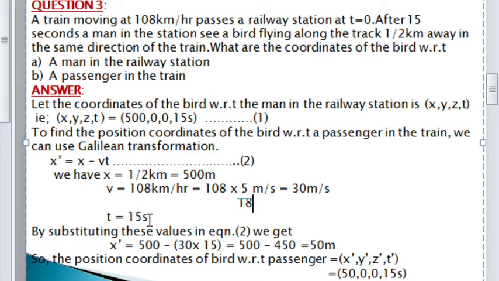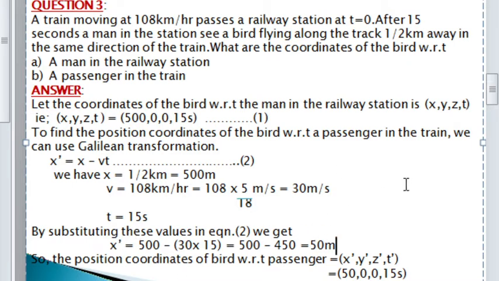So, here t is given as 15 seconds. Substituting these values in equation 2, x dash is equal to x minus vt. So, here x dash is equal to x, 500, minus v into t. V is 30 into 15. So, 500 minus 450 is equal to 50 meter. Where I got x dash.